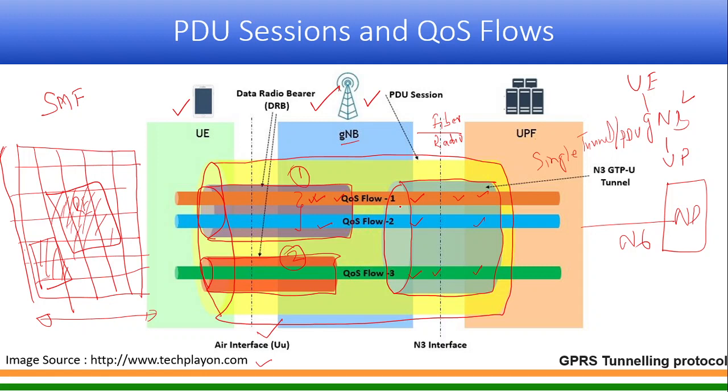The system knows that for a particular QFI, what resources are to be given. This tunnel uses the GPRS tunneling protocol, and this is the N3 interface, we all know, right? From gNodeB to UPF, it's the N3 interface, and this is the user interface.